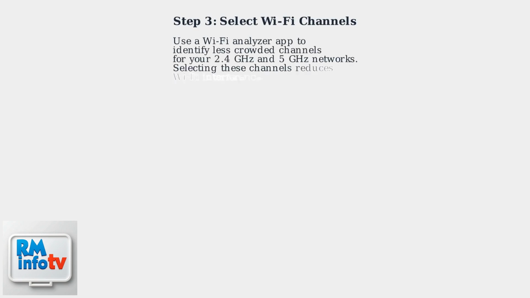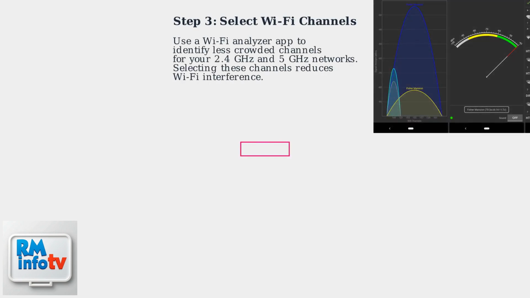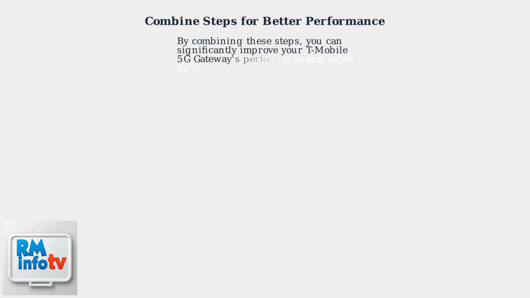Lastly, use a Wi-Fi Analyzer app to identify less crowded channels for your 2.4 GHz and 5 GHz networks. Selecting these channels will reduce Wi-Fi interference. By combining these steps, you can significantly improve your T-Mobile 5G gateway's performance and enjoy faster, more reliable internet speeds.